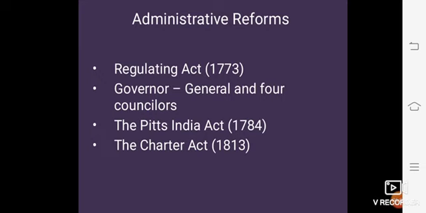Third one, the Charter Act of 1813 ended the company's monopoly over trade in India and allowed other investors to trade with India. The Governor General became the effective ruler of the company's territories in India. So here we understand the administrative reforms.